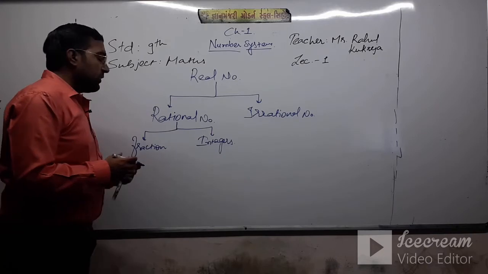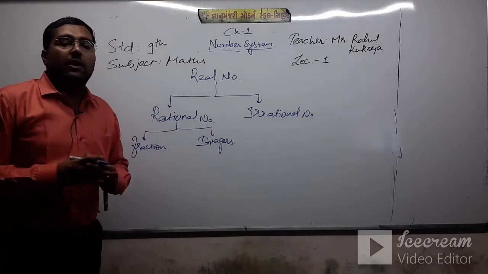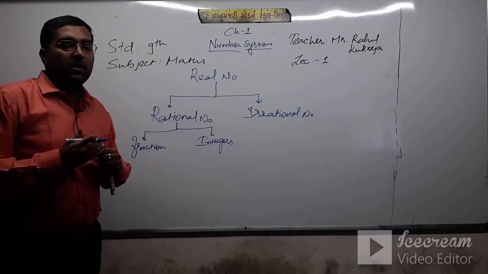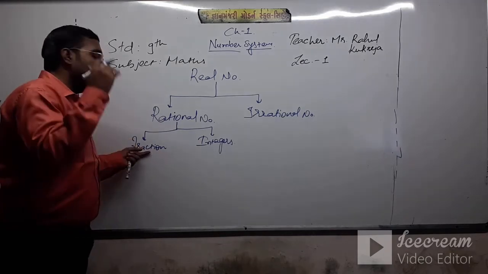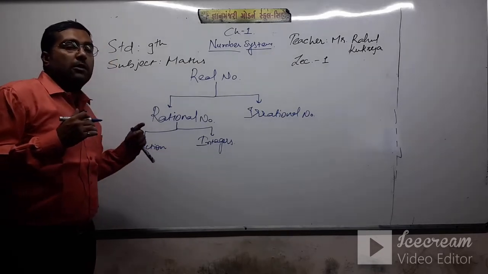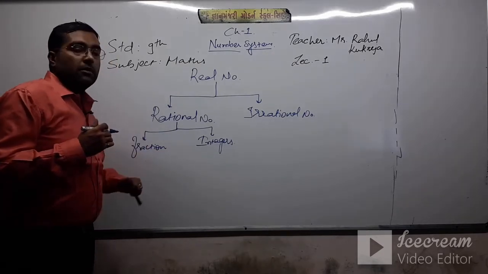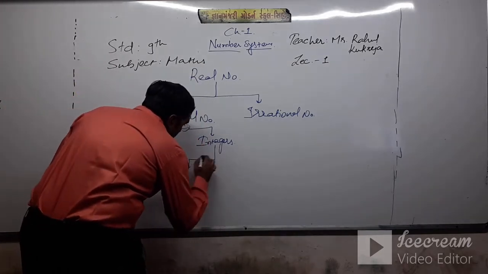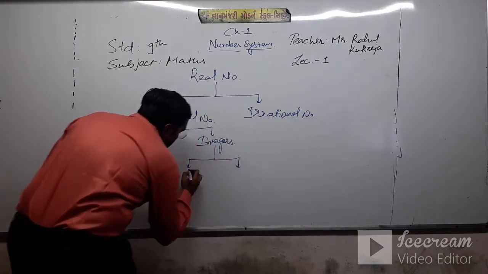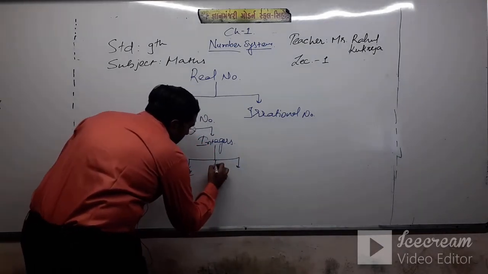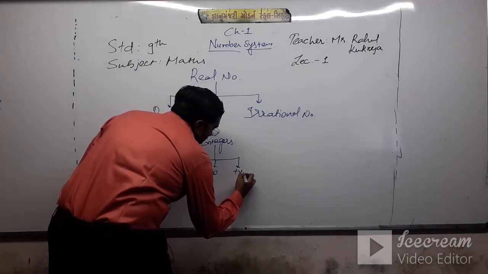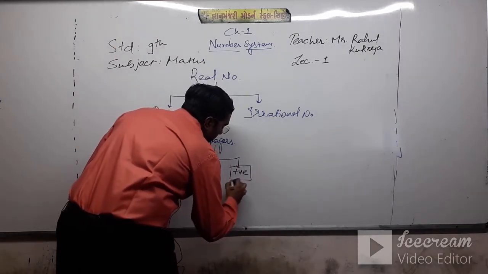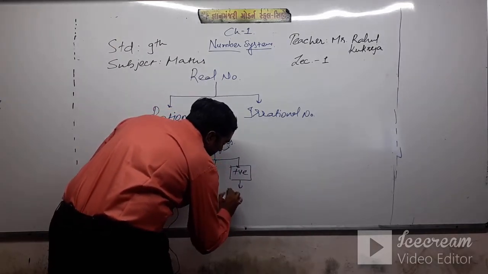Clear? And in fractions, we know that numbers are defined as a numerator and denominator, and we call that kind of numbers a fraction. Again, integers are split into three: negative numbers, 0 and positive numbers. All positive numbers are also known as natural numbers.